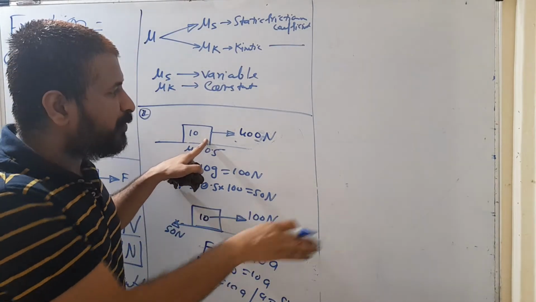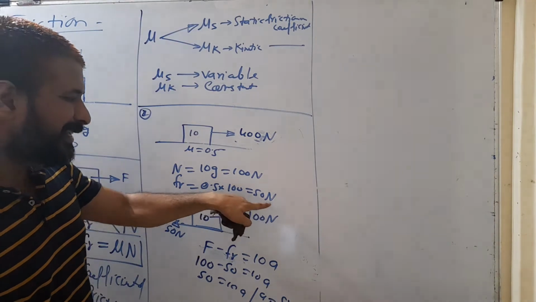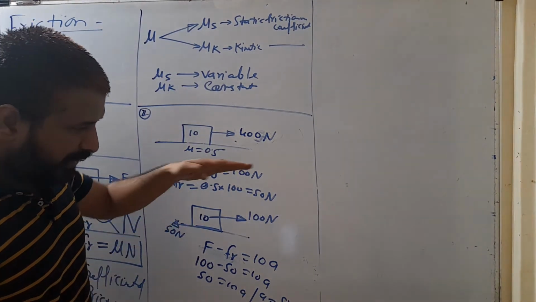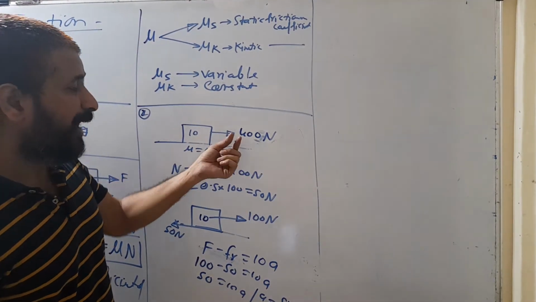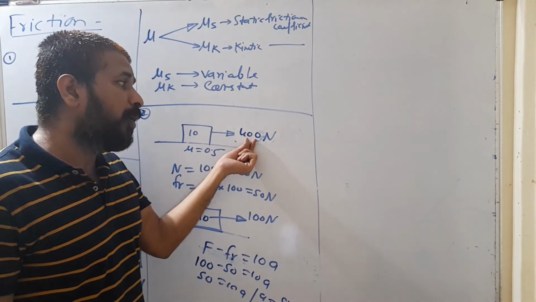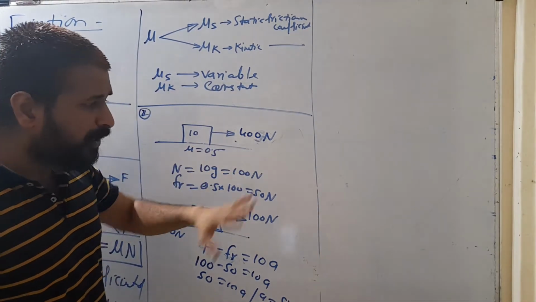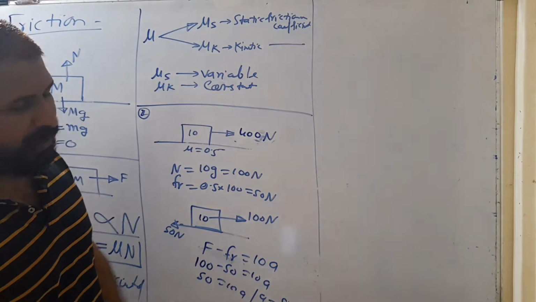When the block is already in motion and you are increasing your force, friction cannot go beyond this 50 Newton. It is restricted for this value. इससे ज़्यादा वो नहीं जा सकता. So once friction reaches its saturation state, and you are applying more and more force on your block, the frictional force will not change. It changes when the block is at rest. Stationary block, that's why mu s is variable, but mu k is constant.